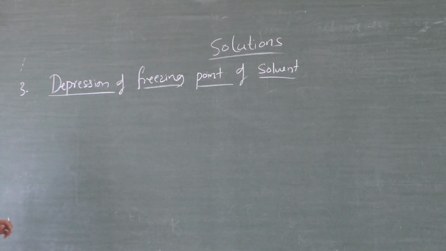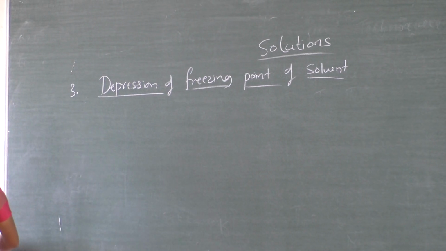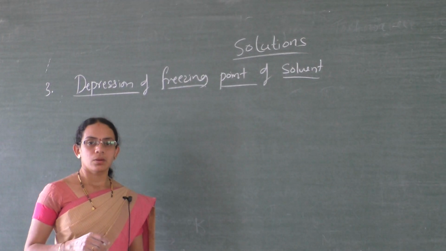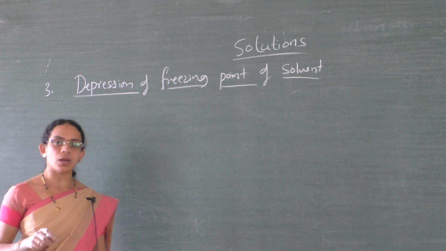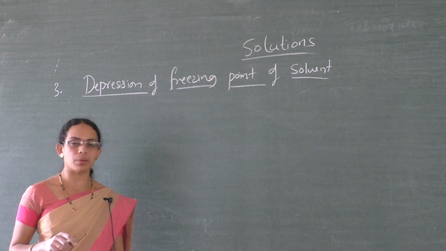Next, the third colligative property is the depression of freezing point of solvent. Freezing point is the temperature at which the liquid and solid states of a substance are at equilibrium.